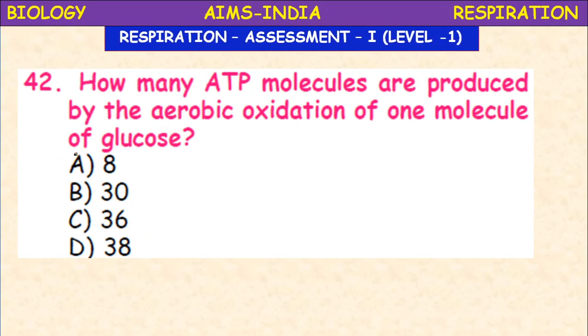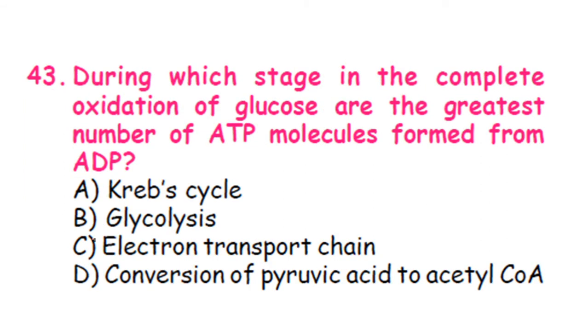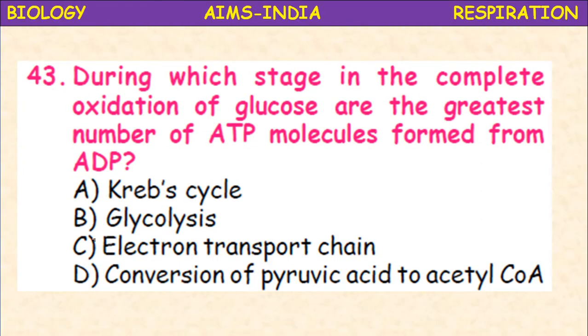Next, how many ATP molecules are produced by the aerobic oxidation of one molecule of glucose? The complete oxidation, it produces 38 ATPs. Okay. Next, so the question, net gain of ATP means again 36. 2 is utilized in the glycolysis. So here how many ATPs are produced? So it is 38.